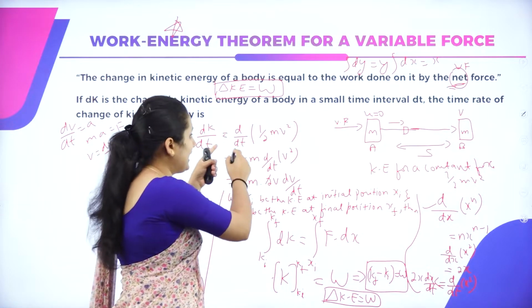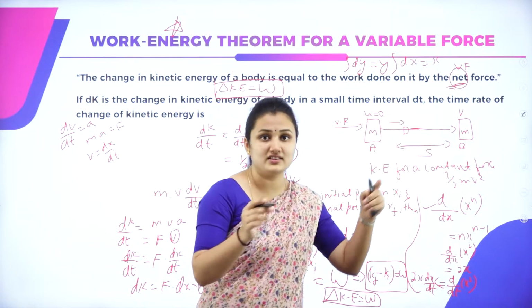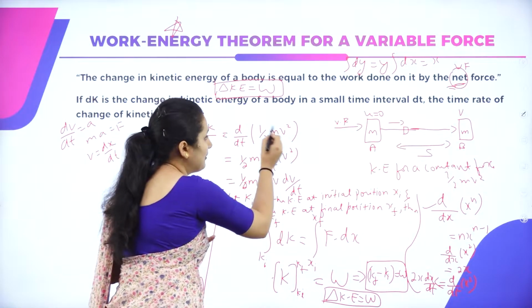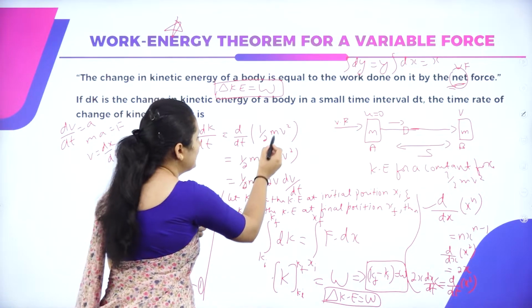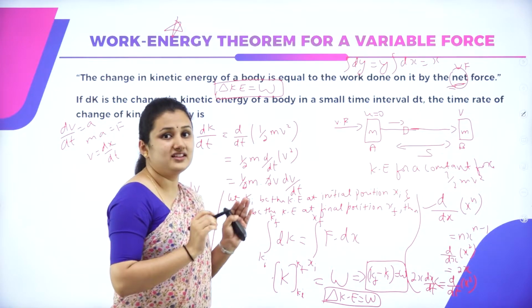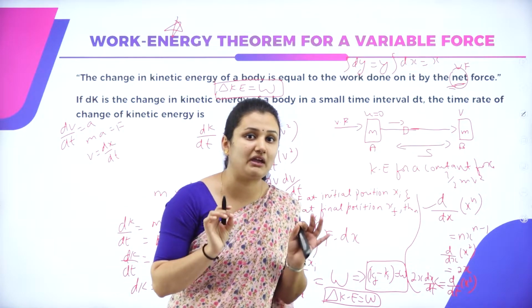I know what K is. What is the kinetic energy for a constant force that we have derived? The expression for kinetic energy is half mv square. So half and m are constants, take them out. So d by dt of v square. This is a simple differentiation we now have to perform.